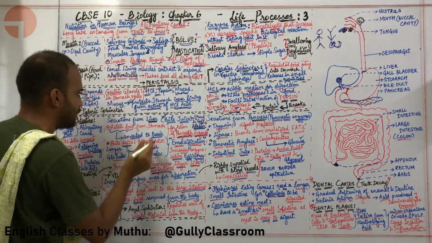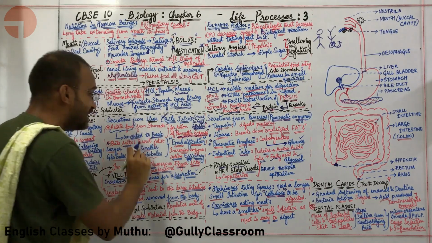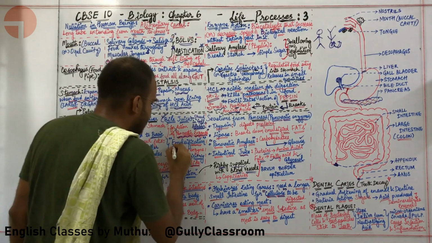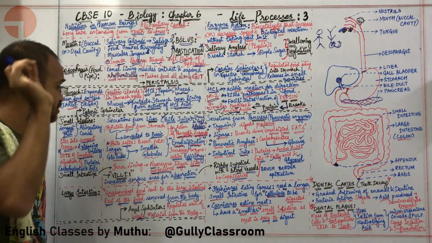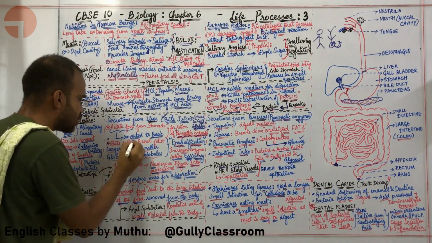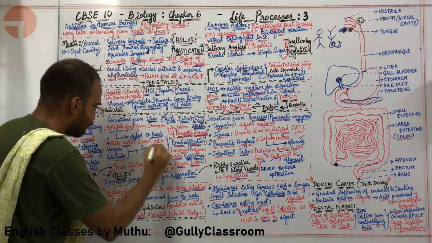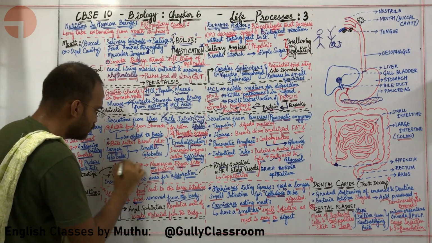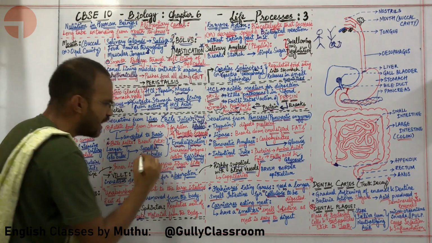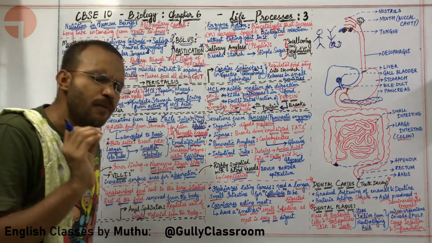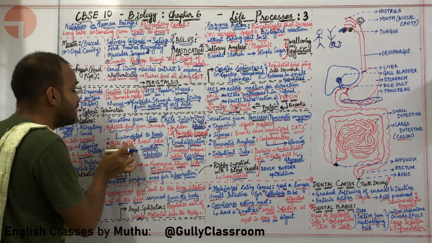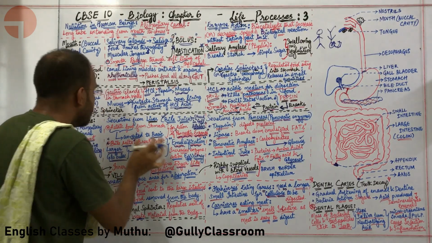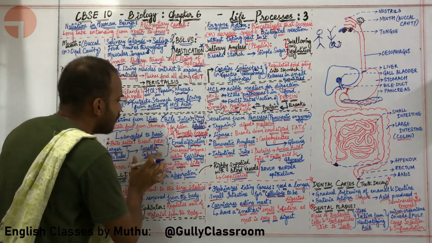Bile salts are present in the bile juice, and these bile salts do a process called emulsification. What is emulsification? Emulsification is the process by which bile salts break fats from larger globules to smaller globules. What is the meaning of globules? Globules simply means particles. So bile salts are breaking fats from larger globules to smaller globules.